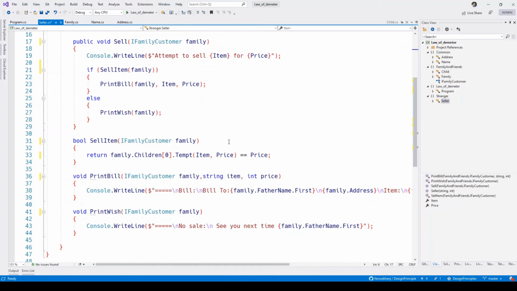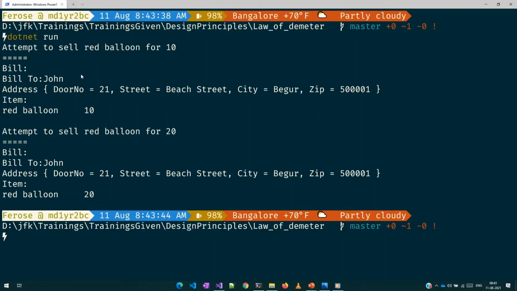Now let's run this program. You can see the first seller who was selling the balloon for 10 was able to make a sale now. And the second seller who was selling the balloon for 20 is also able to make a sale now. Both went through.